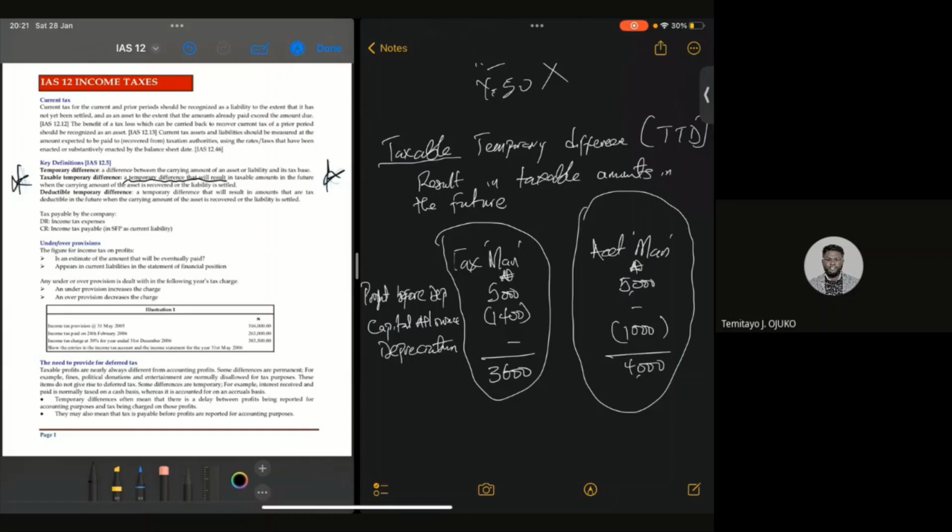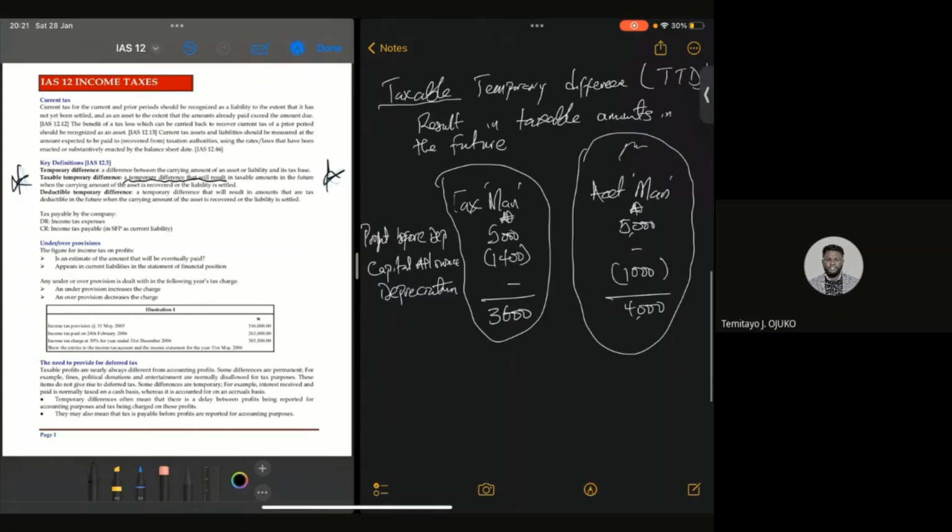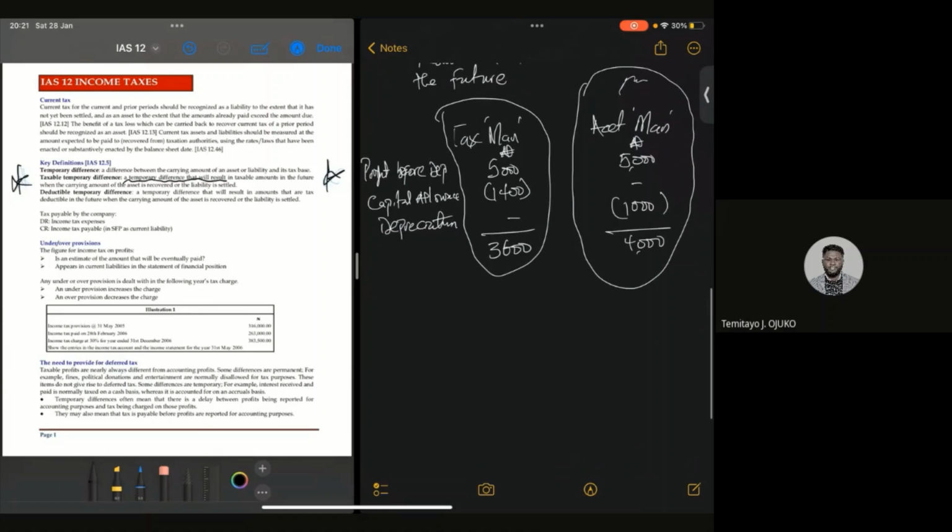Now, just carry along. Very soon along the line, I'm going to explain to you how to get the tax base of an asset, which is the taxman's point of view, and the carrying amount of an asset, which is the accounting point of view. Just carry along. We are still trying to explain the terminologies.